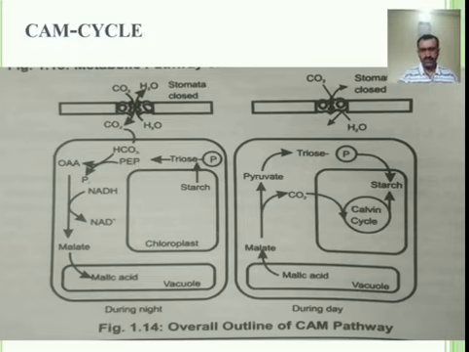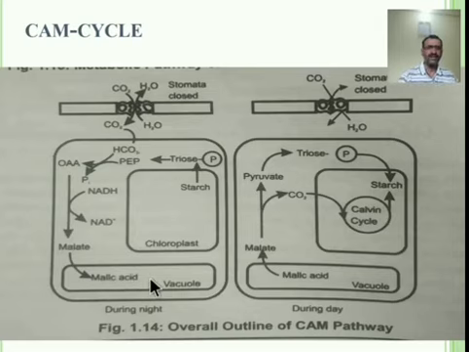The third stage is the storage of malic acid. Here the malate formed in the chloroplast is translocated to the cytoplasm and then to the storage region. That storage region is known as the vacuole. Let us see here, the malic acid is stored in the vacuole.